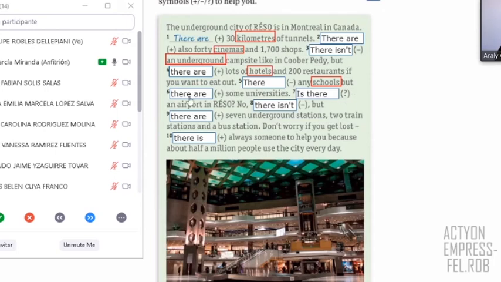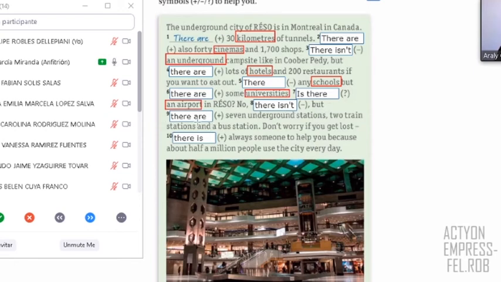Let's see number 6. It says there are universities. So here is plural, universities. Plural and it's positive. So you say there are. In number 7, it's a question and you have an airport. If it's an, it's only one airport. So the question in singular, you say is there, right? In number 8, you have a negative. And the question is there. So if the question is there, when you answer, you can say, yes, there is, or no, there aren't, or there isn't. In this case, it's negative, so you say, no, there isn't.